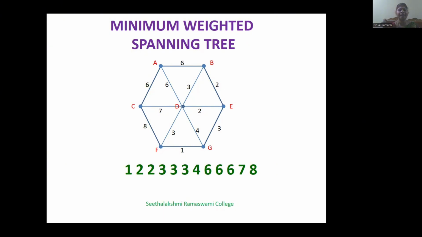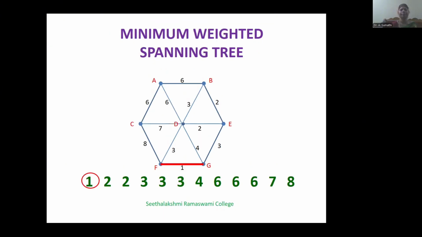Therefore, we select FG first. And then BE and DE are the edges having weight 2. Therefore, we select the 2 edges BE and DE one by one.